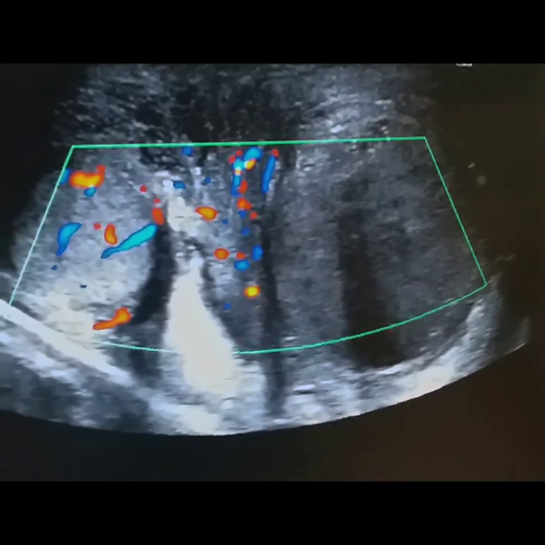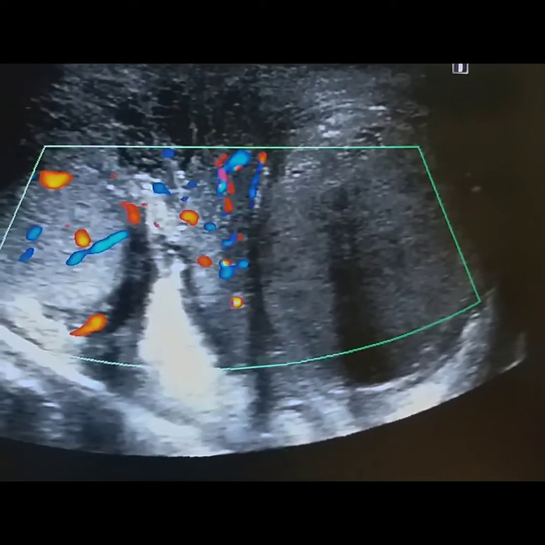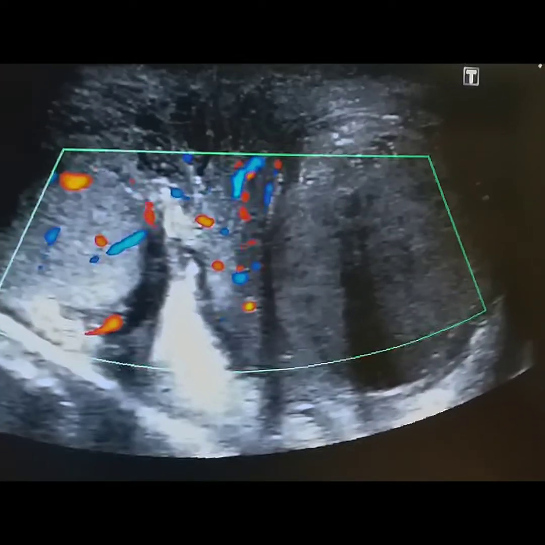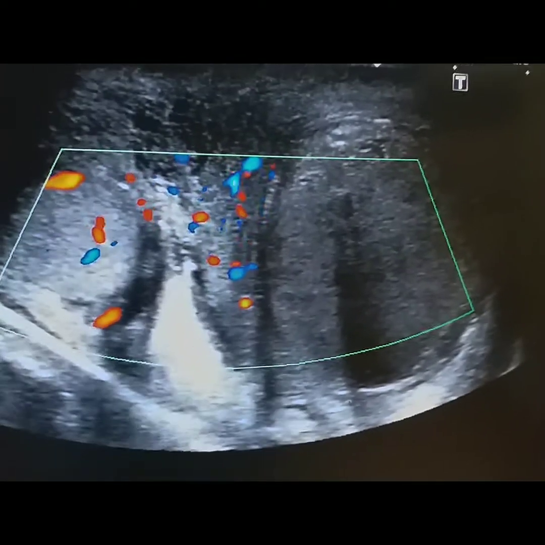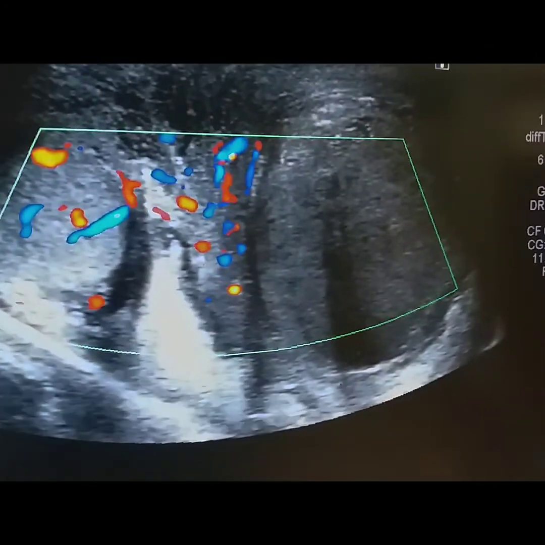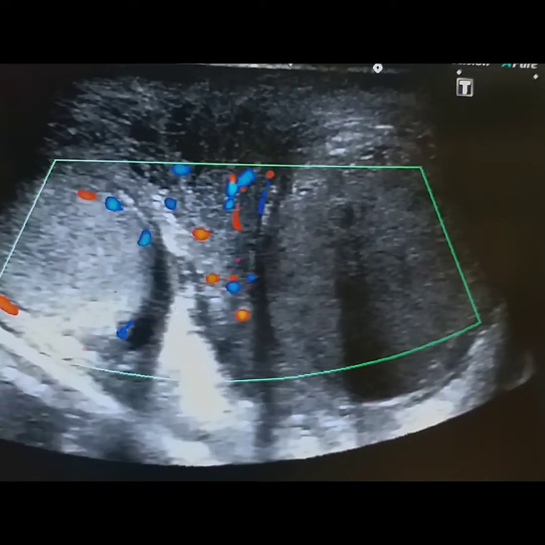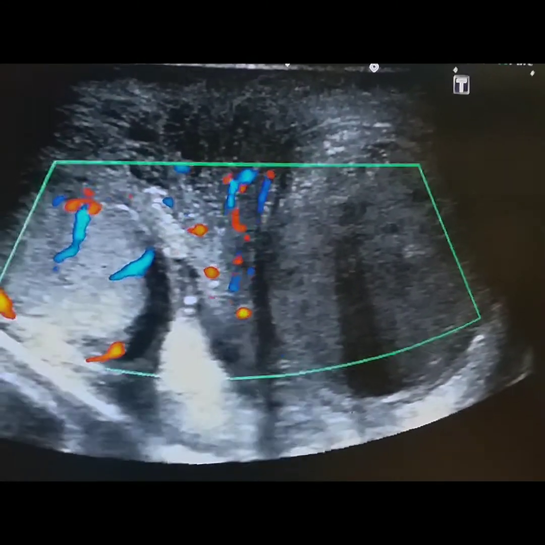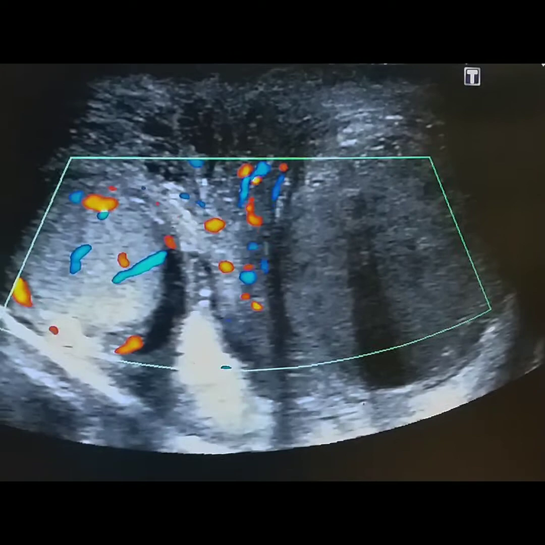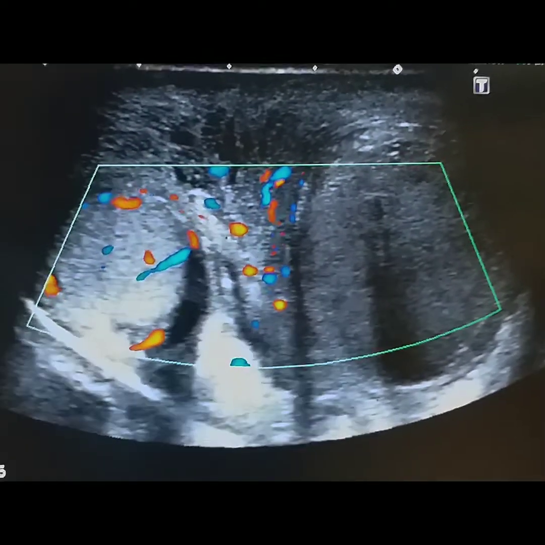The right testicle is showing blood flow, while no blood flow is detected in the left testicle that is affected. So this is another sign that is highly diagnostic for the torsion of the testes.